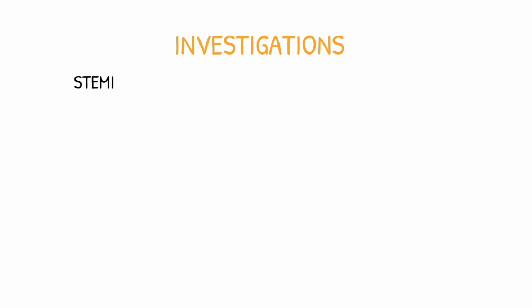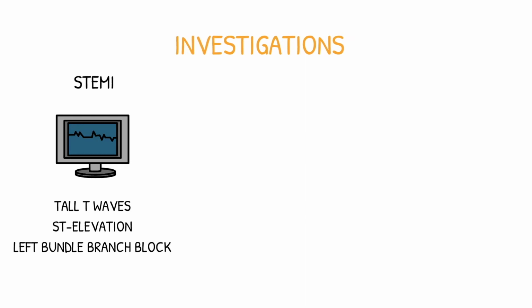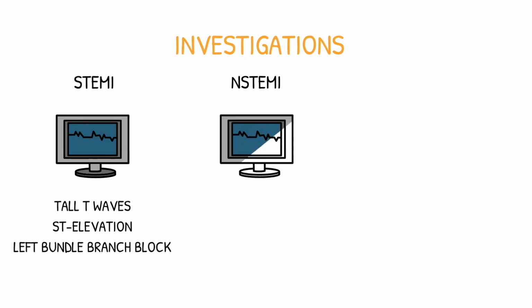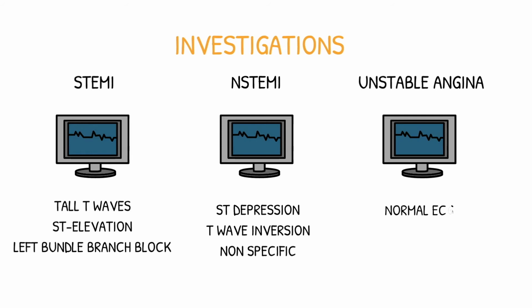An electrocardiogram or ECG can be done at the bedside, and ECG changes may be seen as follows. In a STEMI, you'll see tall T waves, ST segment elevation, or new left bundle branch block occur within hours. T wave inversion and pathological Q waves may develop over hours to days. In an NSTEMI, you might see ST depression, T wave inversion, or non-specific changes. And in unstable angina, the ECG may appear normal.